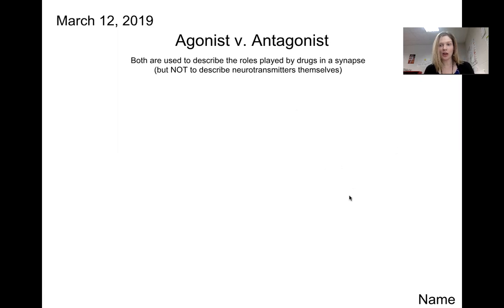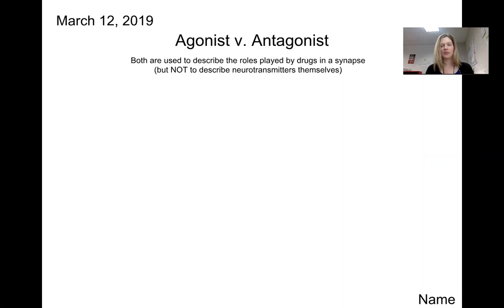These were terms, just like our first pair, from our biological basis of behavior unit. These terms admittedly look kind of similar, so that's probably part of the problem. But both of them are used to describe the roles played by drugs or other exogenous substances within a synapse, so in the space between neurons. And this is an important point, some of us were confused about this during our biological basis of behavior unit. This is not a term that's used to describe a neurotransmitter itself.